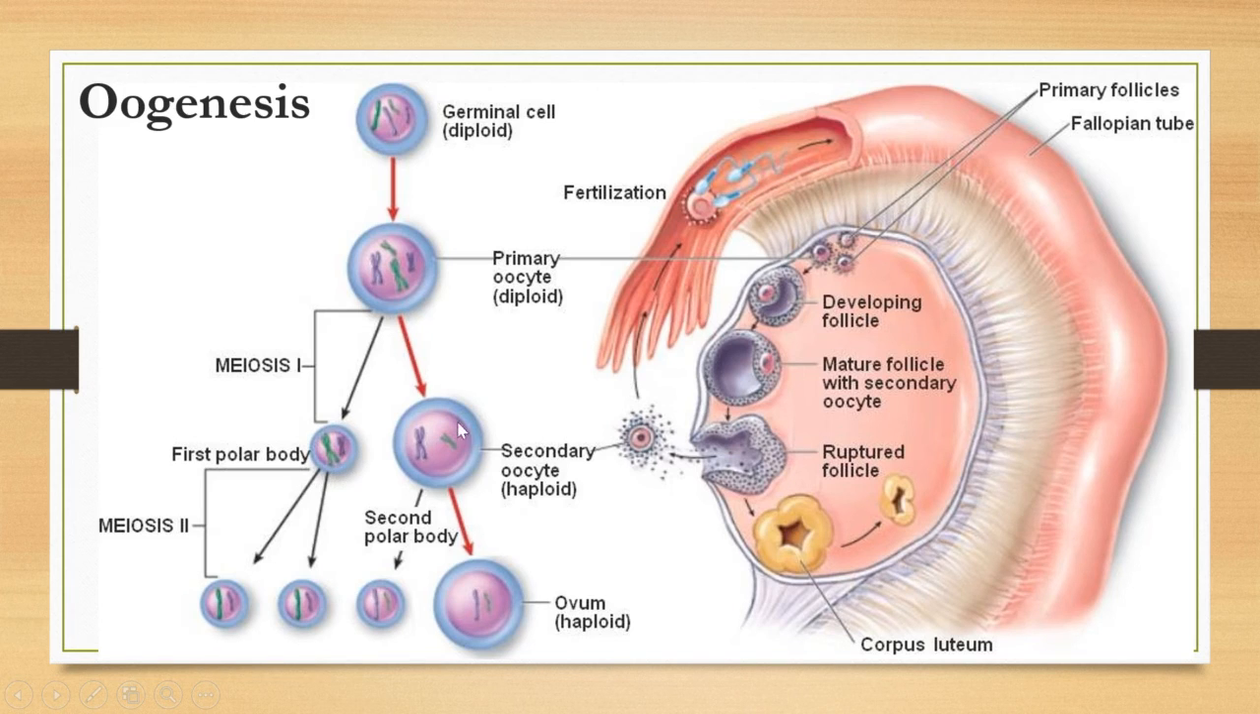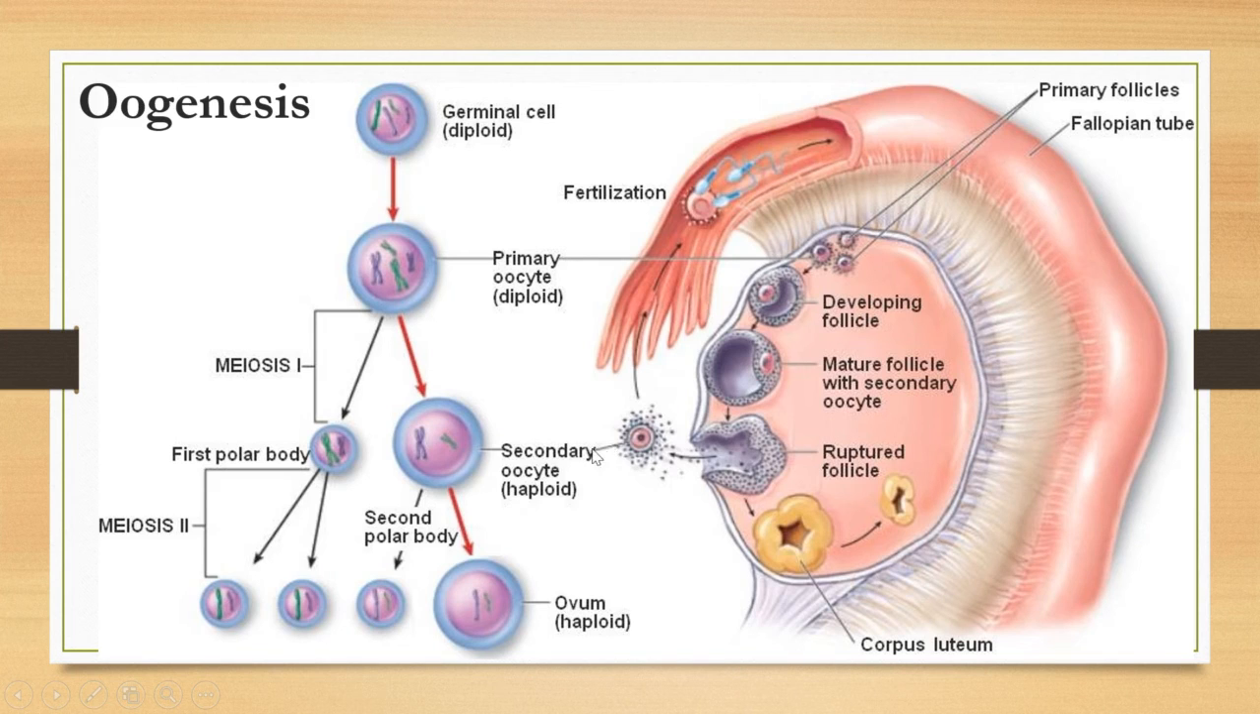And then what happened next? This secondary oocyte, covered with the secondary follicle, will be released into the fallopian tube once the Graafian follicle reaches the ovary wall. Alright, so this process is called ovulation.